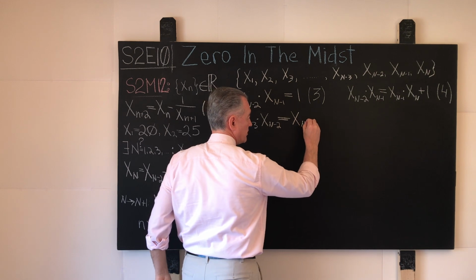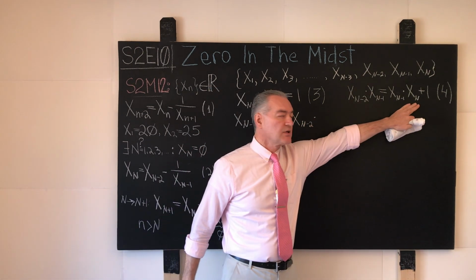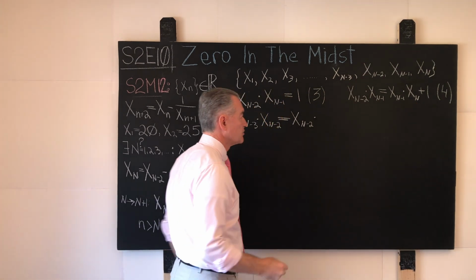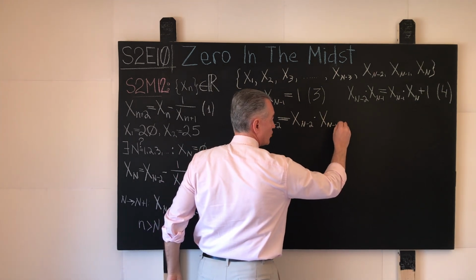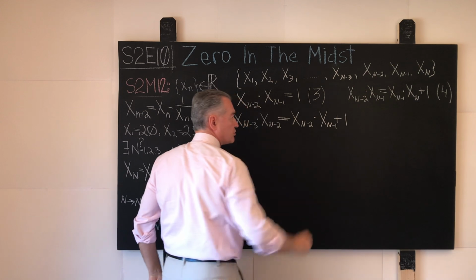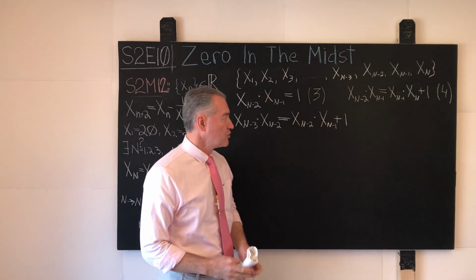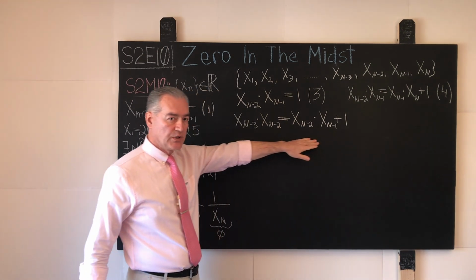x_{n-2} times... What does n become? Well, we're replacing n with n minus 1, so n becomes n minus 1: x_{n-1} plus 1. There is no variance in the last summand in 4. It goes in verbatim. But now, what kind of magic do we witness?